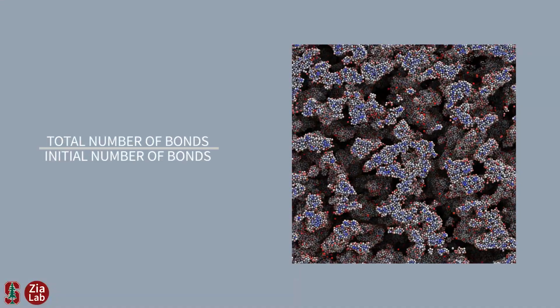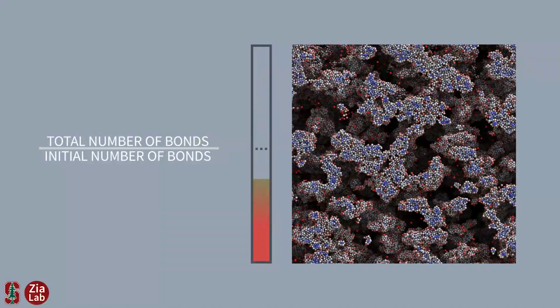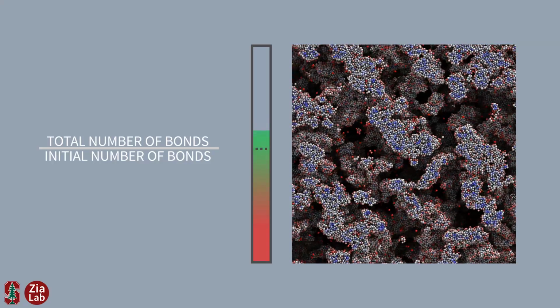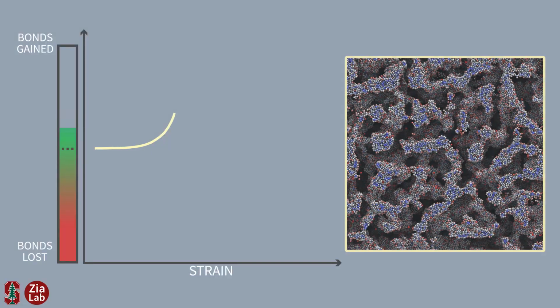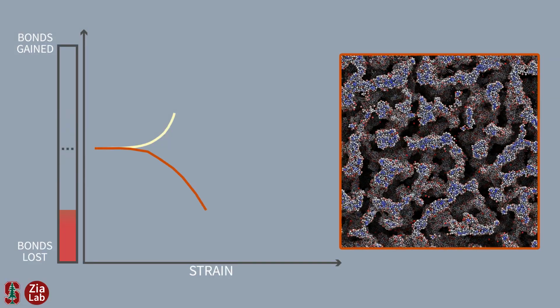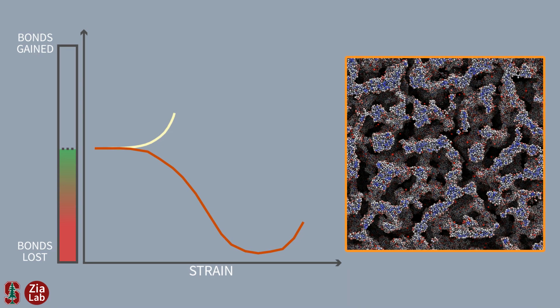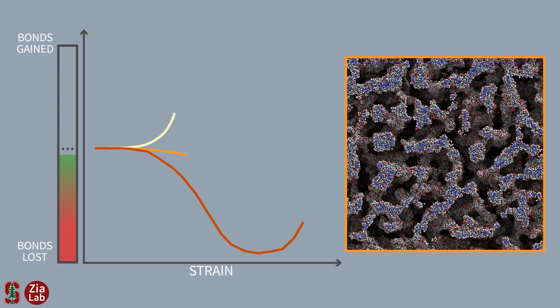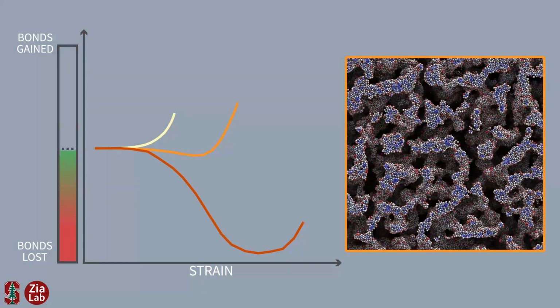To track these changes, we divide the total number of bonds at any time by how many bonds there were when the stress was first applied. This gives the net gain or loss of bonds, including effects of both aging and applied stress. Let's look at this for our 3 cases. For gels that never yield, the number of bonds increases over time. In contrast, a gel that fluidizes under strong stress loses bonds. Finally, in our intermediate case, we see both behaviors, a loss of bonds as the gel fluidizes, followed by a net gain in bonds as it resolidifies.